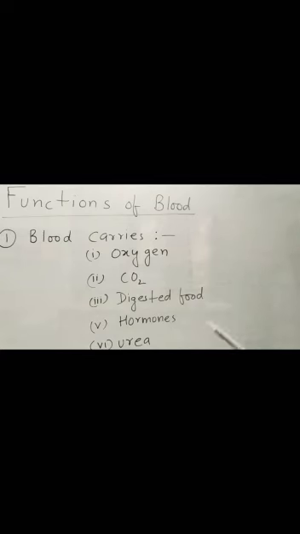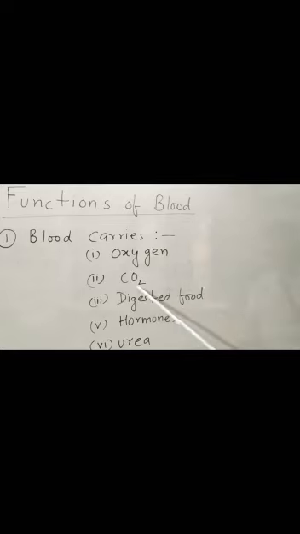Let's discuss functions of blood. Mainly blood carries different substances within the body. Blood carries, first, oxygen from the lungs and distributes it to each and every cell and tissue of the body.